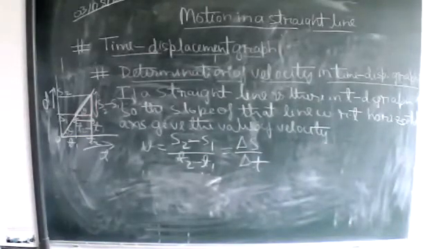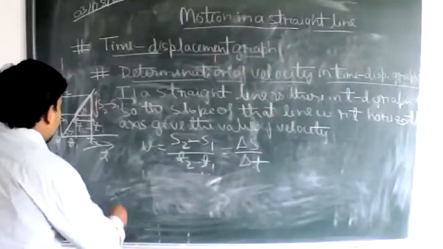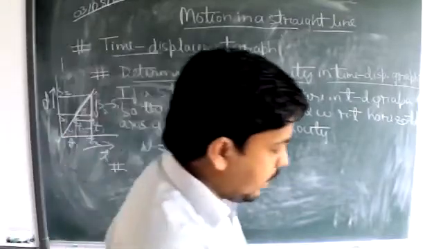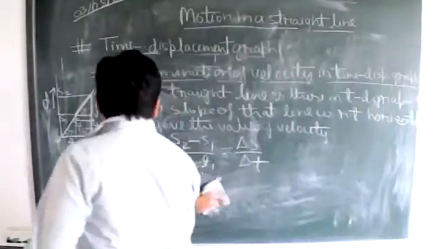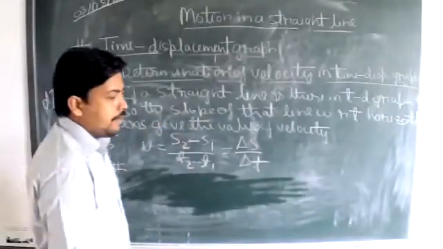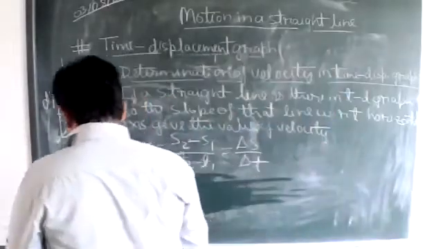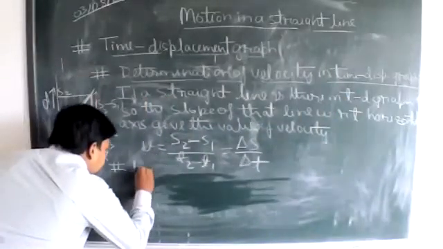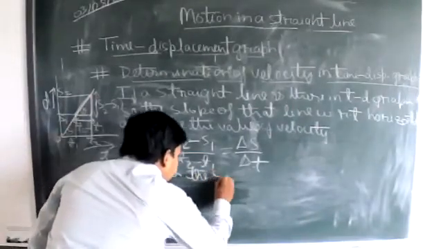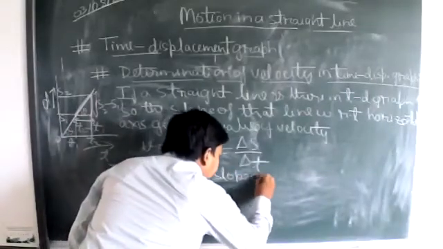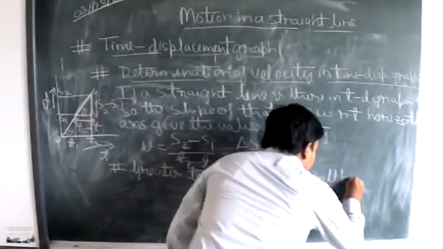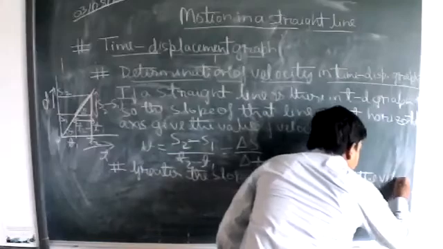Now, what is the second point? The second point is: greater the slope, greater will be the velocity.